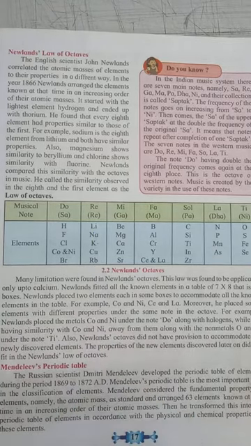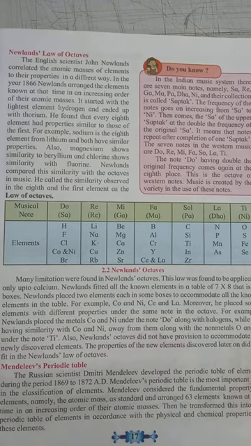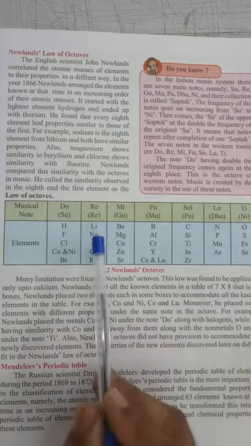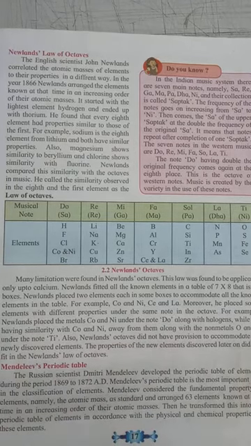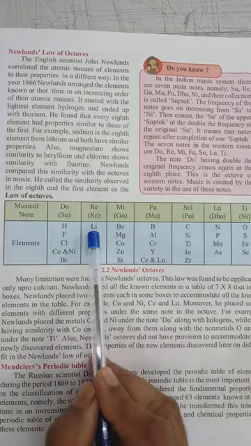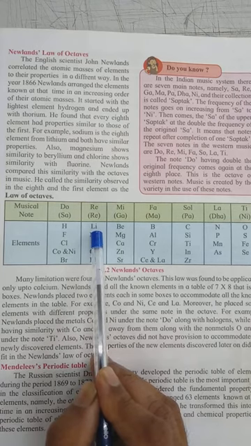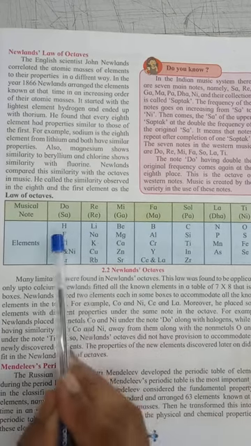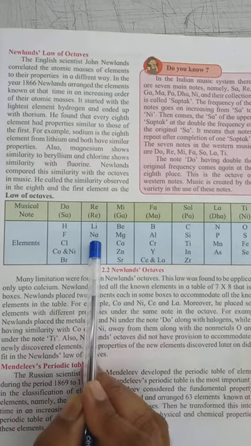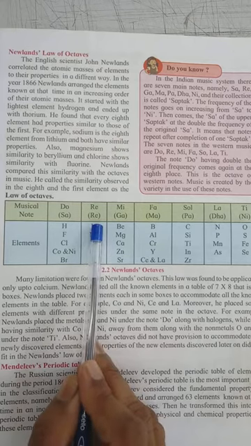Now I am telling you what Newland's law is. Newland arranged the elements in increasing order of their atomic masses and found that every eighth element had properties similar to those of the first element. For example, anywhere we start numbering, if you start numbering from lithium, 1 2 3 4 5 6 7 8, at the eighth place is sodium, meaning sodium has properties similar to lithium.